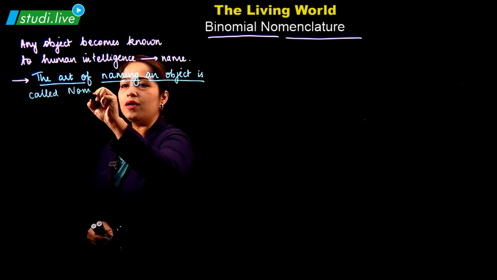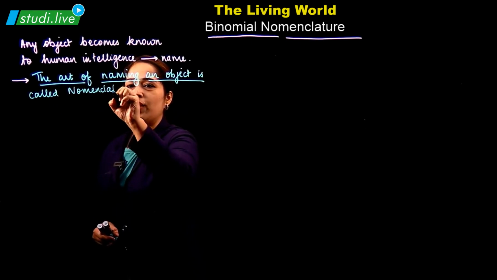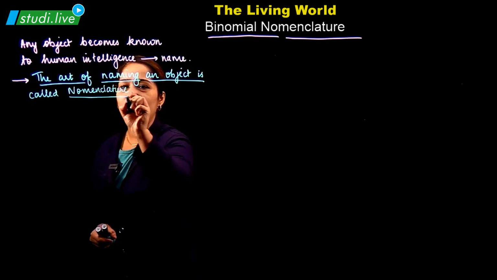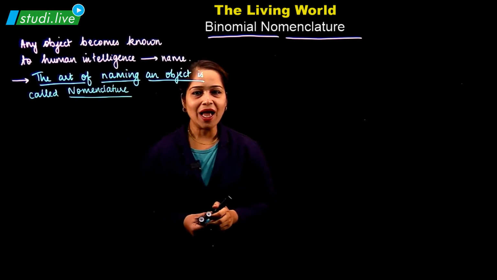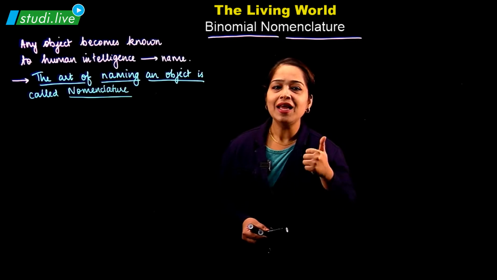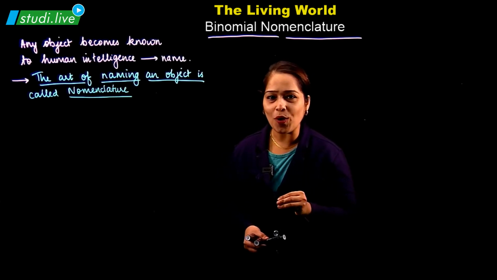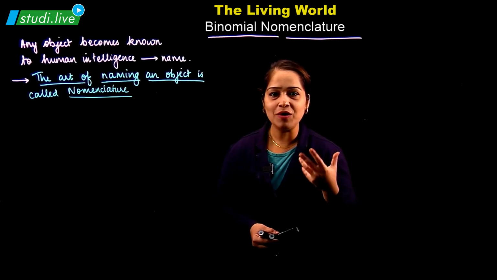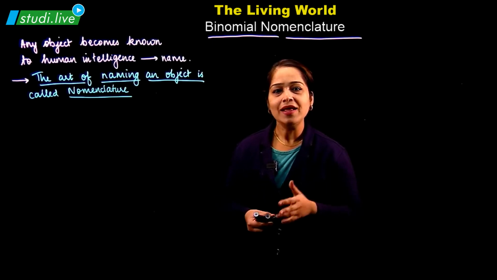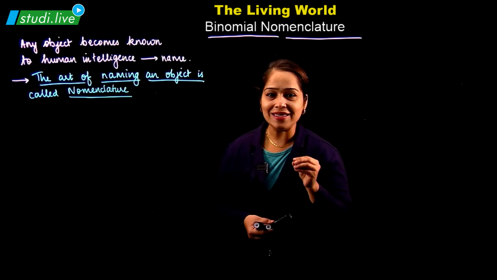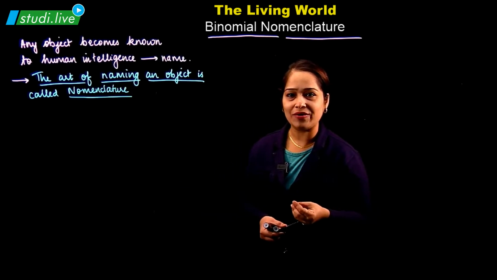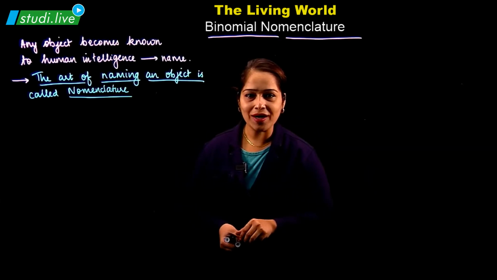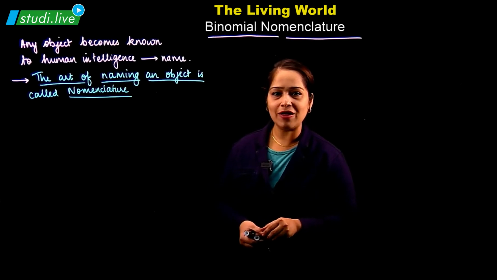Now, what are the advantages when we have a nomenclature for every object? First, it helps to avoid the confusion regarding what we are able to see or tell. Second, it is a very easy method to communicate. So these are the advantages of having nomenclature.